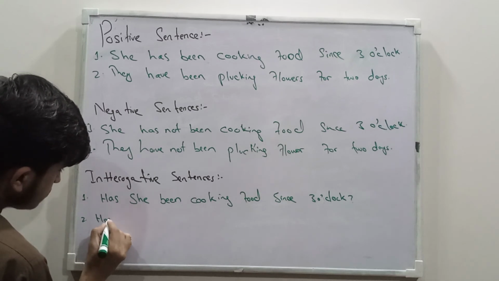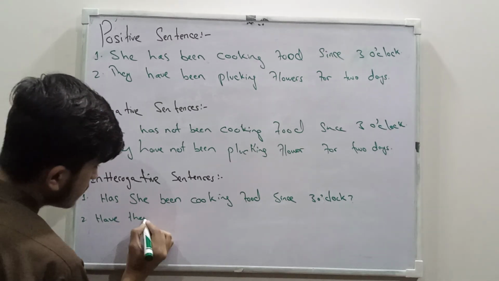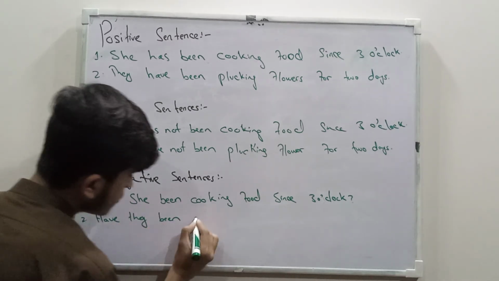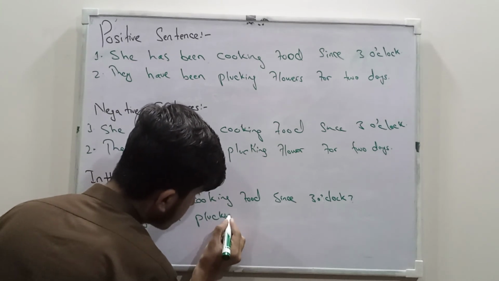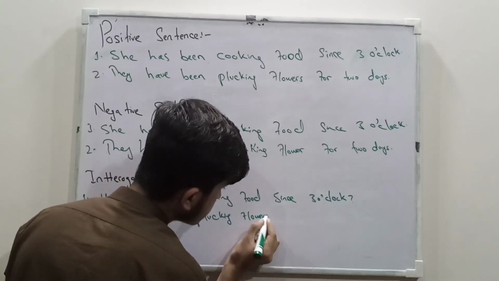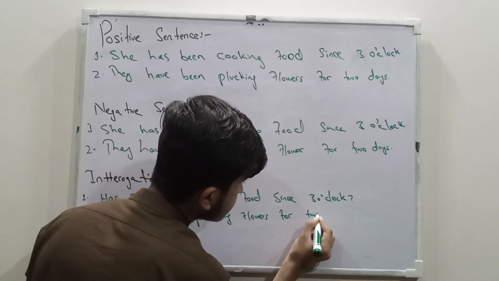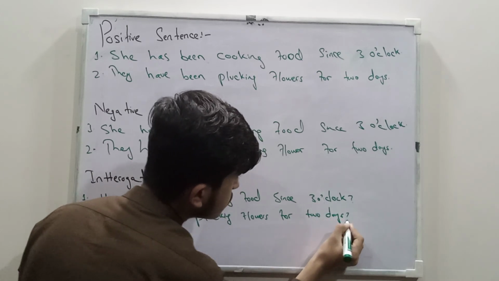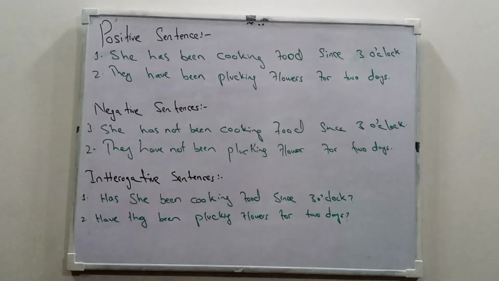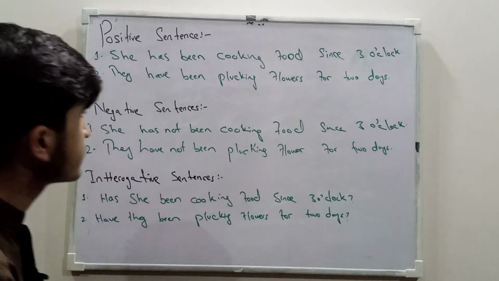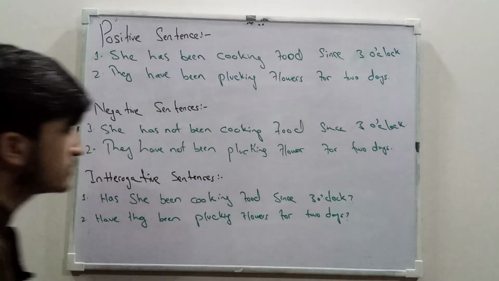And have they been plucking flowers for 2 days, and question mark. So these were examples of present perfect continuous: positive, negative, and interrogative.